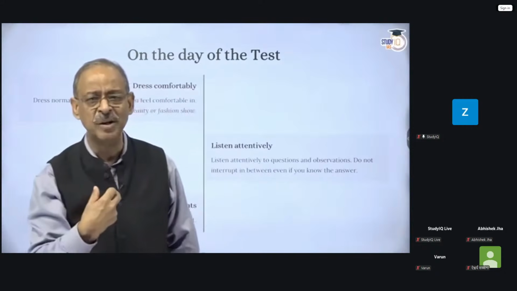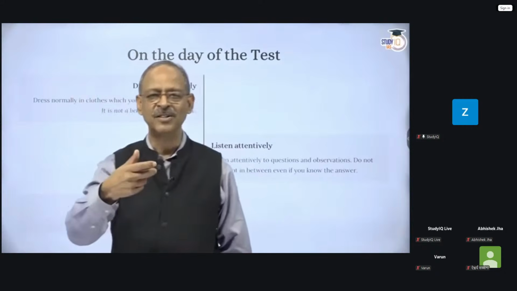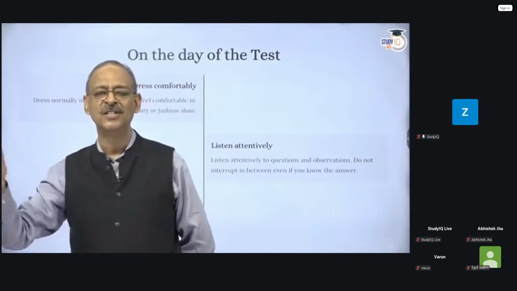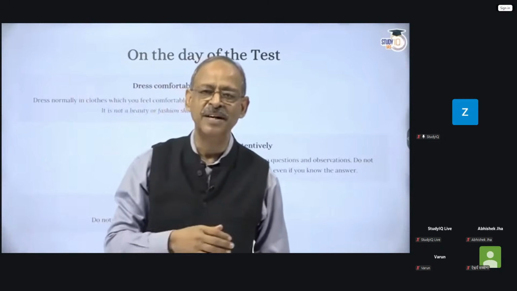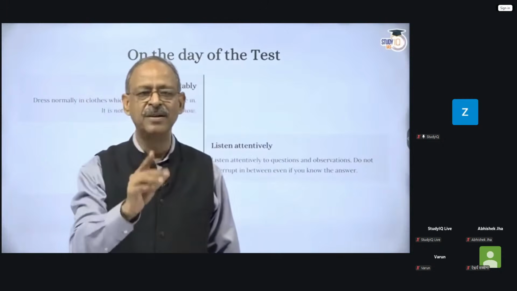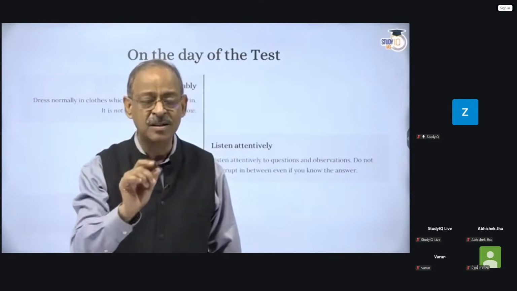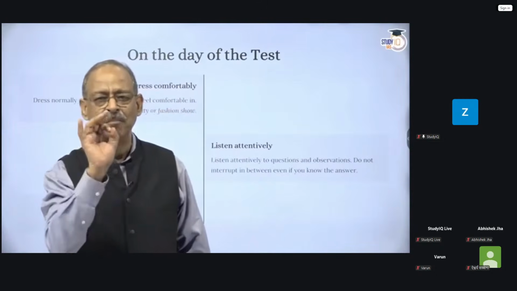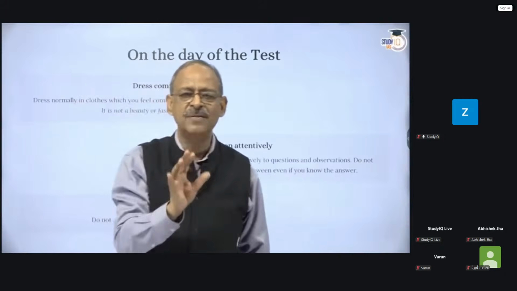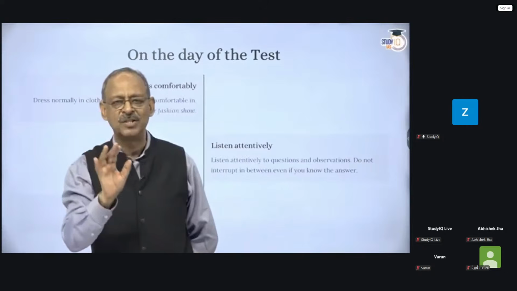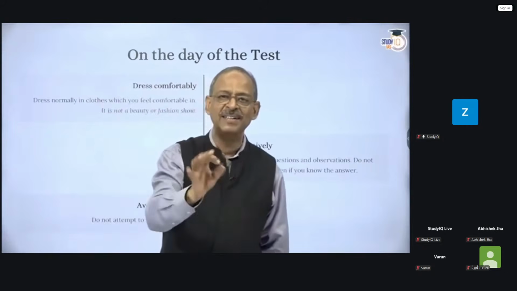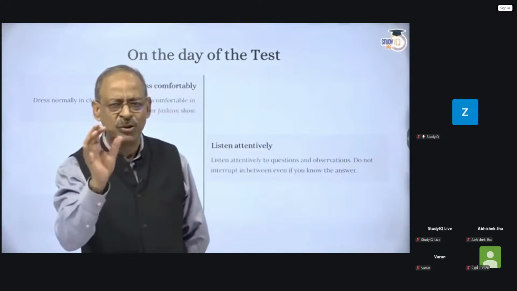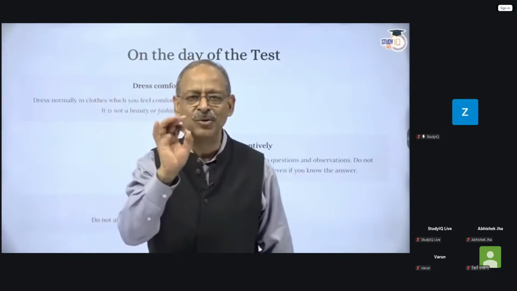But if the board member is speaking, then you will not interrupt him. Sometimes in the excitement of knowing an answer, you interrupt and start answering the question even before it is completed. That will be a negative point for you. Don't ever interrupt a board member. It is suggested that you give a pause of a couple of seconds after the board member has completed his question, so that if he wants to add anything, he can. And those 2 seconds will also give you time to think.